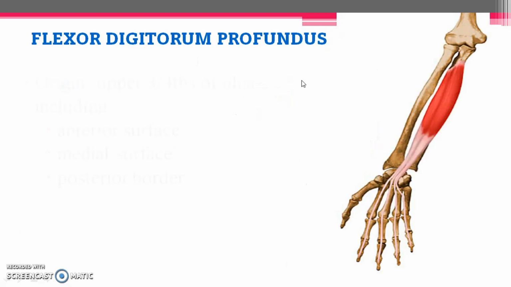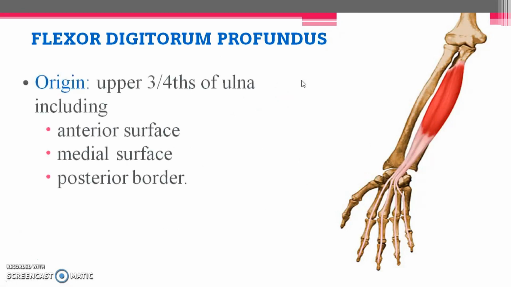Talking about flexor digitorum profundus, that is one among the deeper layer muscles. The name itself indicates it: profundus means deep, you have to remember. So just below the flexor digitorum superficialis we have flexor digitorum profundus.